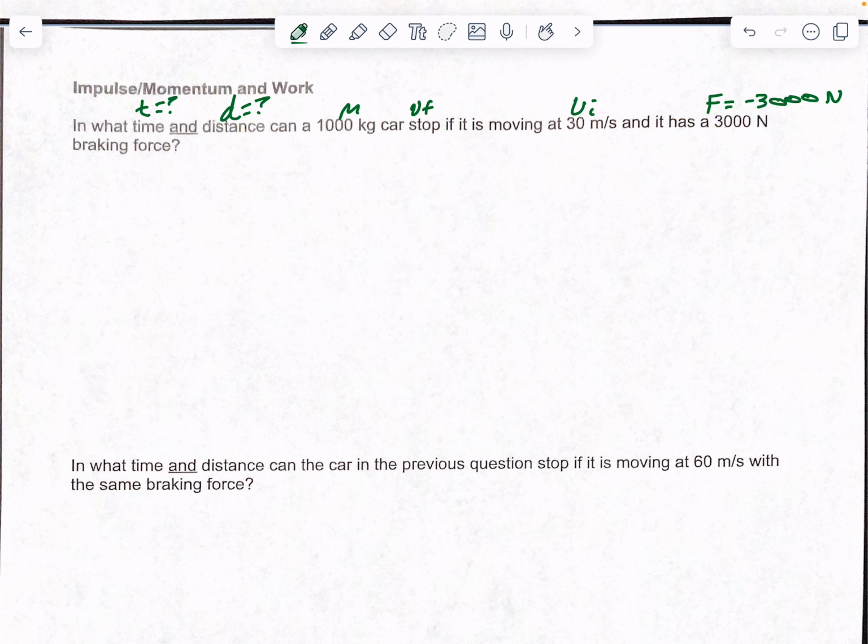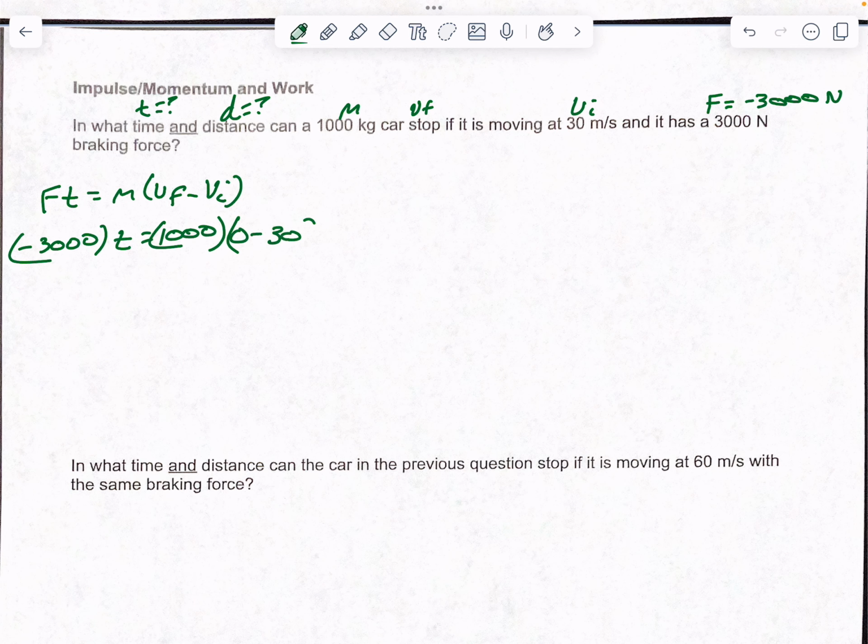Okay, so this is where we bring back that kind of impulse momentum. So you can do force times time equals mass times change in velocity. Because you have force, which would be negative 3,000. Time you don't know. Your mass is 1,000. VF minus VI, so 0 minus 30. And if we do our math correctly, we should get a stopping time of 10 seconds. So this is just bringing back some impulse momentum to kind of help us there.